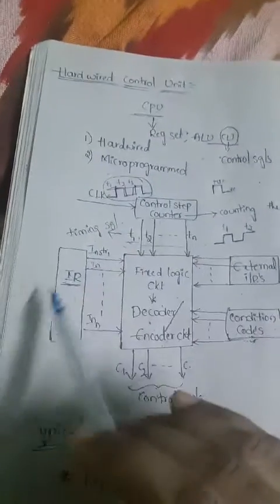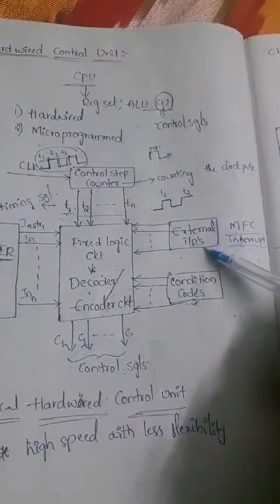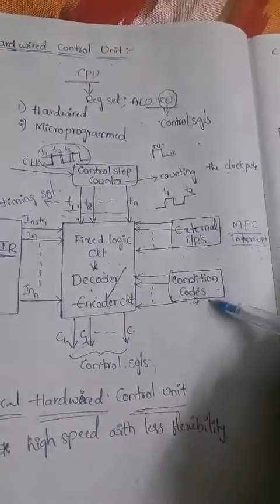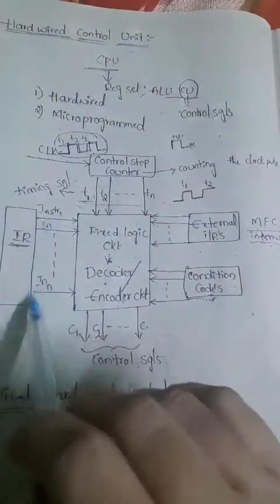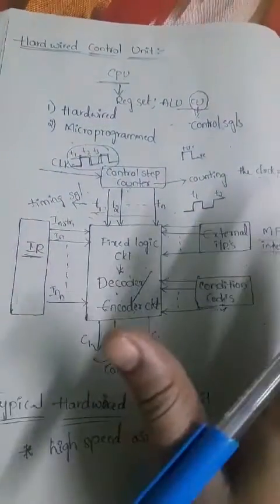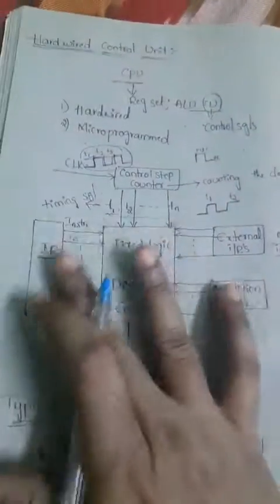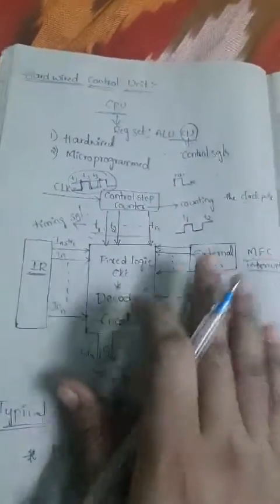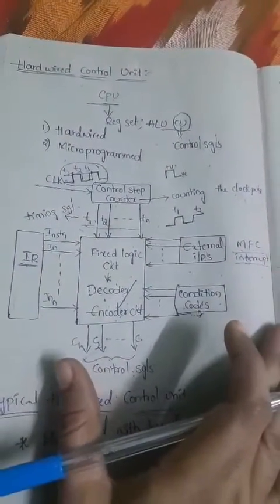By receiving the instructions, the MFC signals and interrupt request signals from the external inputs, and also the conditional codes, the decoder and encoder circuit generates the control signals. Whenever all these inputs reach the control unit, the decoder/encoder circuit automatically generates the control signals.